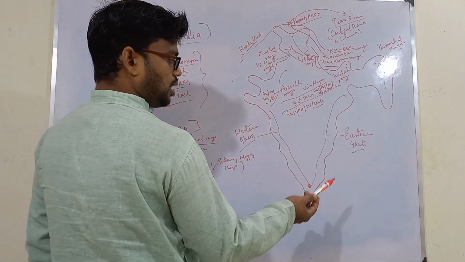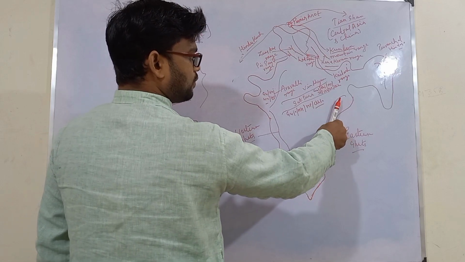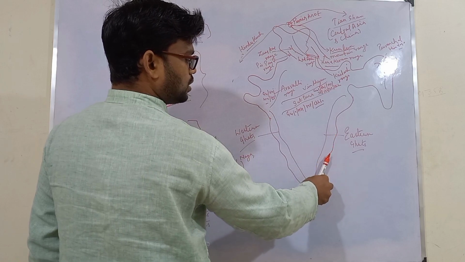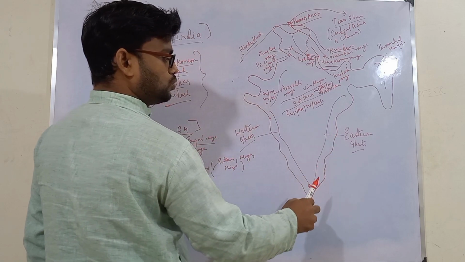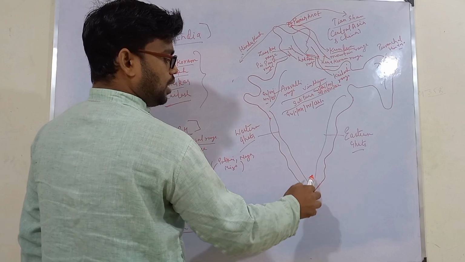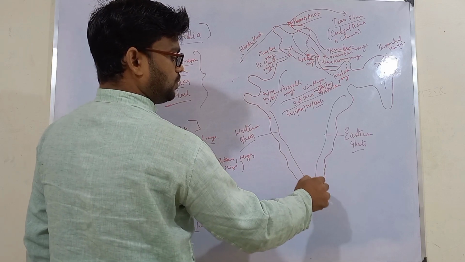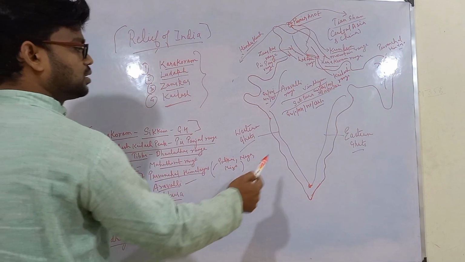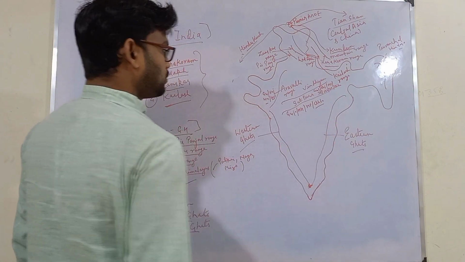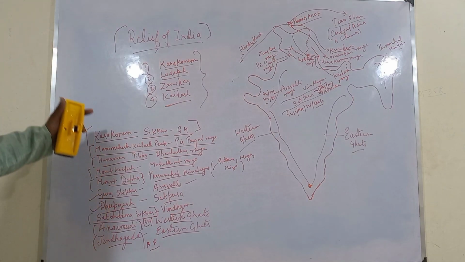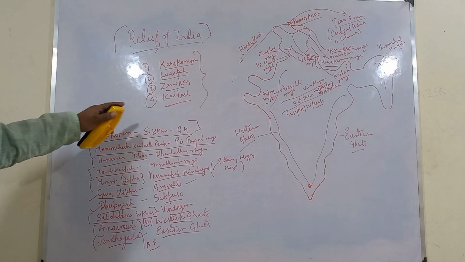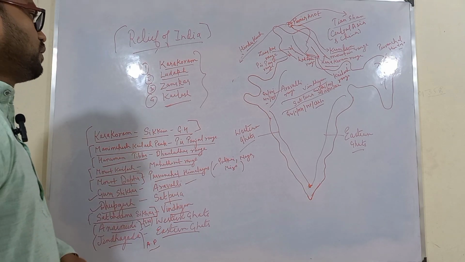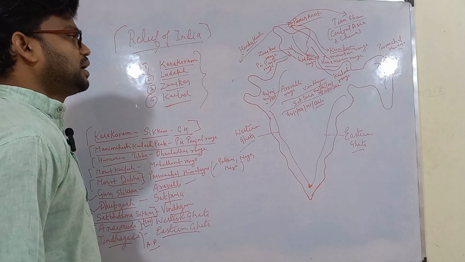It is just the opposite in the case of Eastern Ghat. The highest peaks of the Eastern Ghats are located here in the north, while as it moves southwards, the peaks reduce in height, and the lowest peaks are found in the southern portion of Eastern Ghat. So the highest peak, Jindagada, is located here in Andhra Pradesh. Remember this. So this was all about the mountains of India. If you are done with this, then we will move to our next portion under relief, that is plateaus.